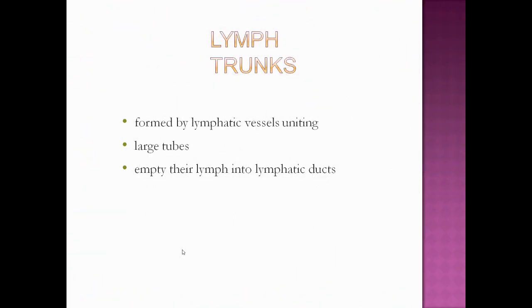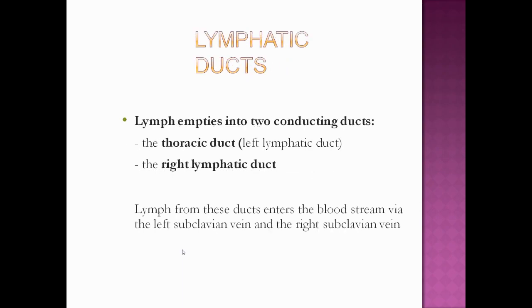Now, what is the lymph trunk? Lymph trunks are formed by the lymphatic vessels. They unite, merge with each other, and form the lymphatic trunks. They are large tubes, and they empty their lymph into the lymphatic ducts. Now, what are the lymphatic ducts? Lymph empties into two conducting ducts. One is the thoracic duct, and the other is the right lymphatic duct. The thoracic duct we can also call the left lymphatic duct. Lymph from these ducts enters the bloodstream via the left subclavian vein and the right subclavian vein.